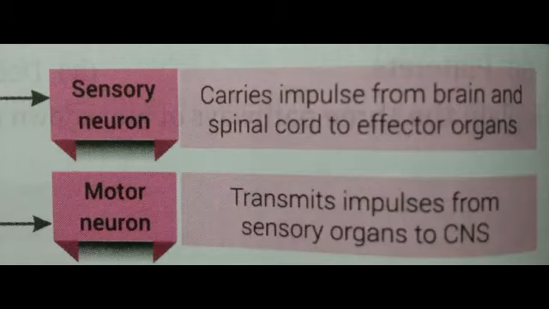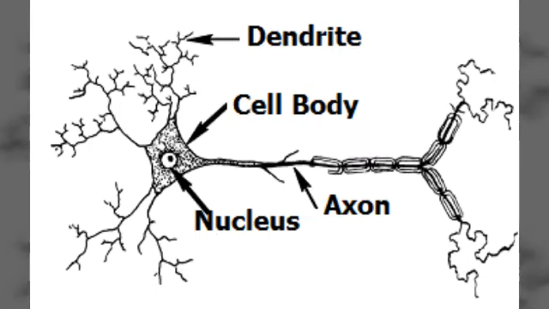Here sensory neuron carries impulses from sensory organ to brain and spinal cord, then motor neuron transmits impulses from brain and spinal cord to effector organ. So there are two types of neuron. Number one, sensory neuron. Number two, motor neuron.